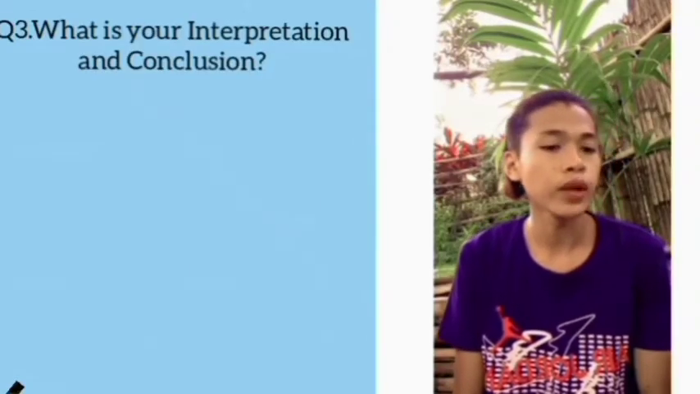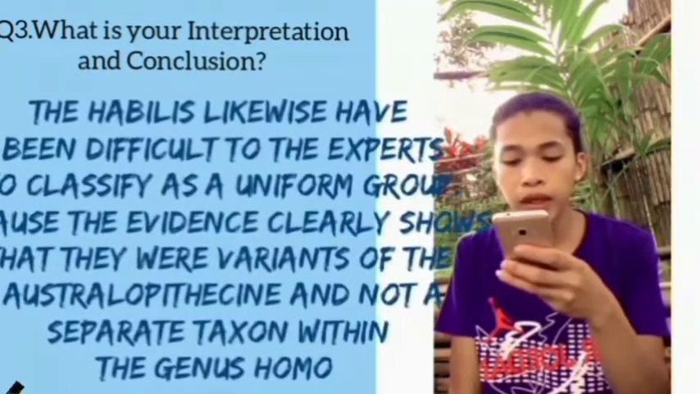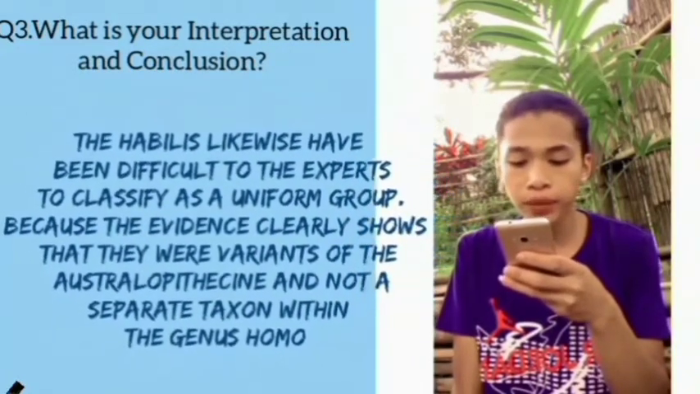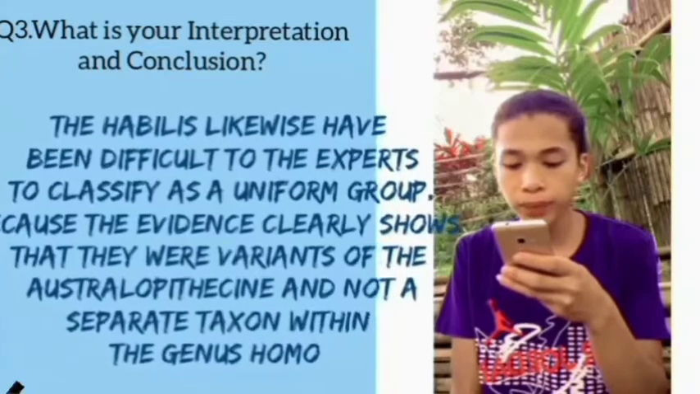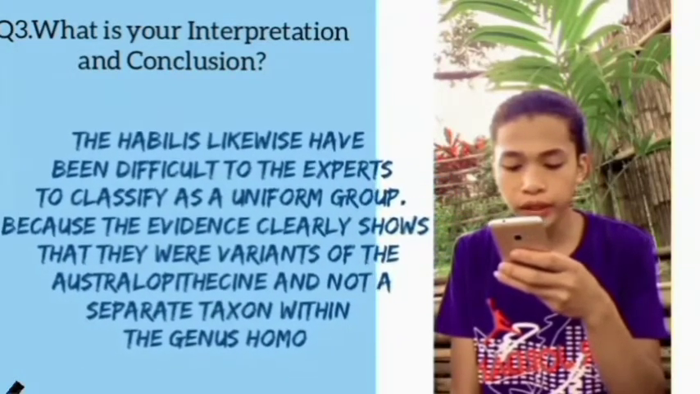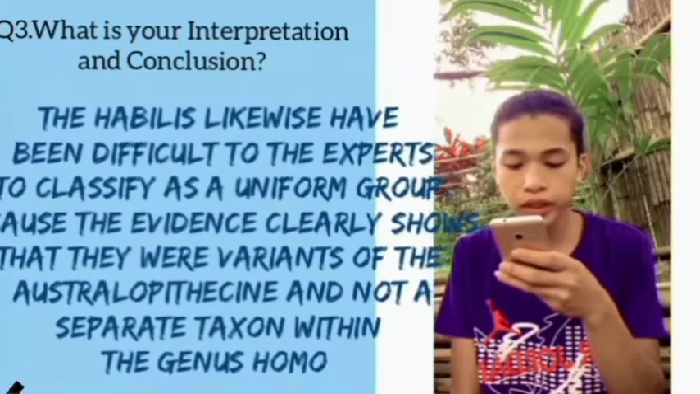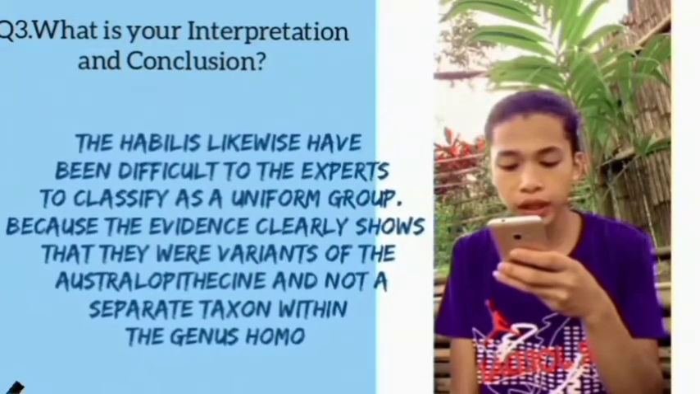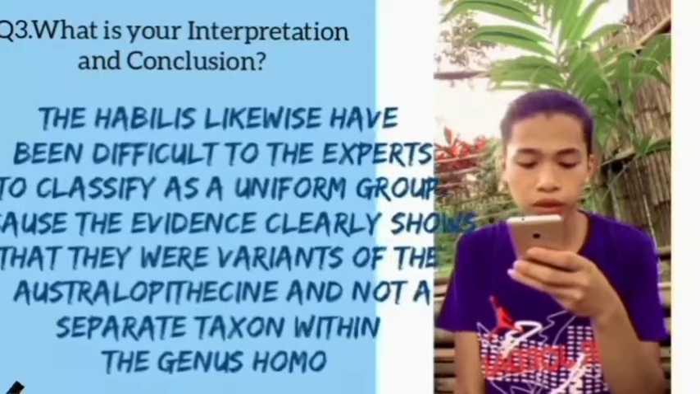Question number 3. What is your interpretation and conclusion? The habilines likewise have been difficult for the experts to classify as a uniform group because the evidence clearly shows that they were variants of the Australopithecines and not a separate taxon within the genus Homo.